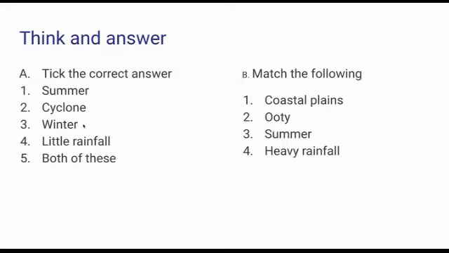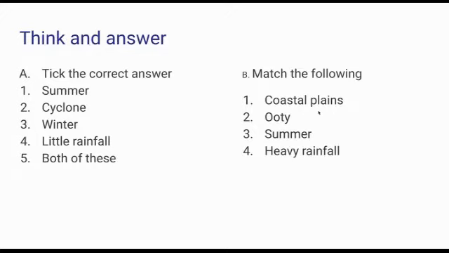Okay, and the fourth one: Rajasthan and Gujarat generally receive little rainfall. And the monsoon winds blow from the Bay of Bengal and the Arabian Sea, both of these. We get monsoon winds from both places. So what is the correct answer? Both of these.